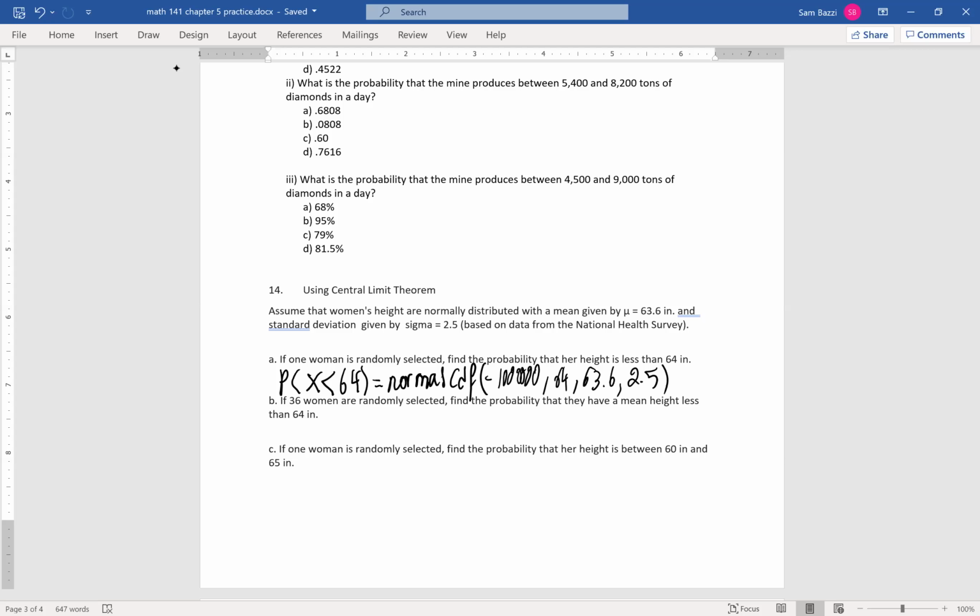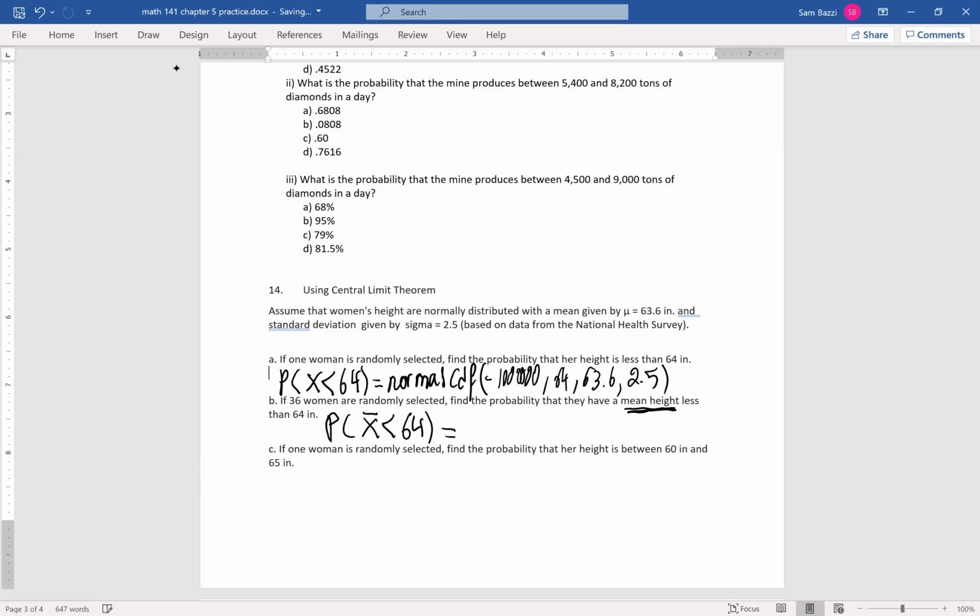Now watch part B. If 36 women are randomly selected, what's the probability that they have a mean height? It's about X bar less than 64. It's the same question, less than 64, but it's about the average of the 36 women. It's not one woman now. So here's how you do this. This is section 5.4.